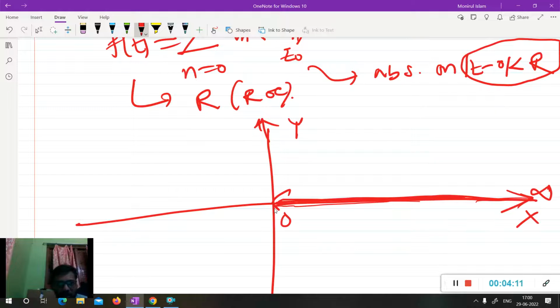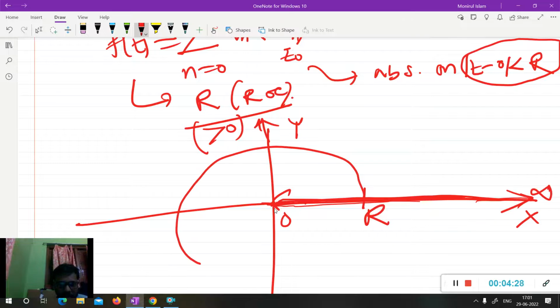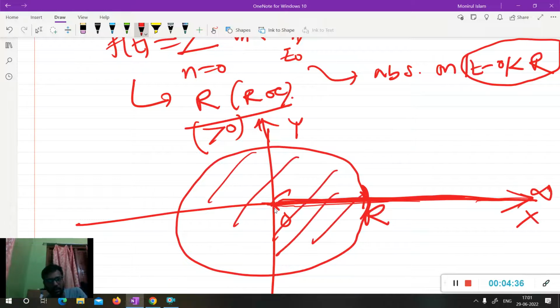I am assuming its radius of convergence is r, and suppose r is greater than 0. Then it is obvious from the definition of radius of convergence that if I draw a circle with center 0 and radius r, within this circle the power series converges absolutely.